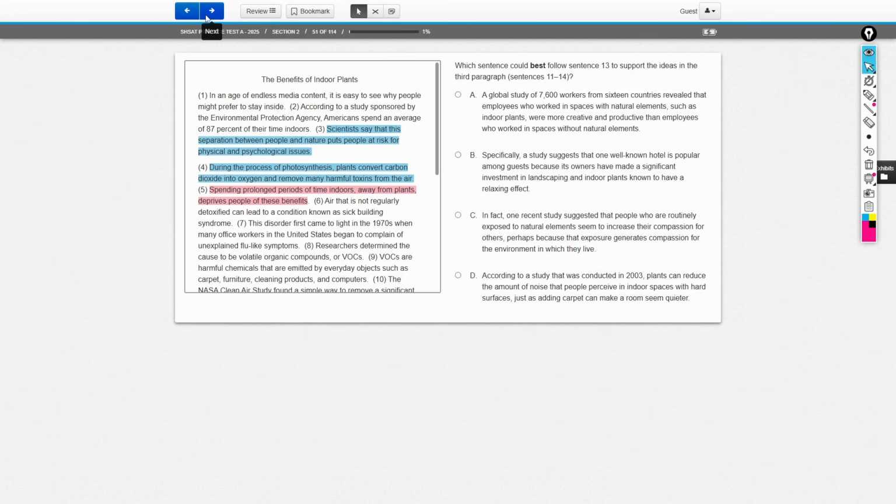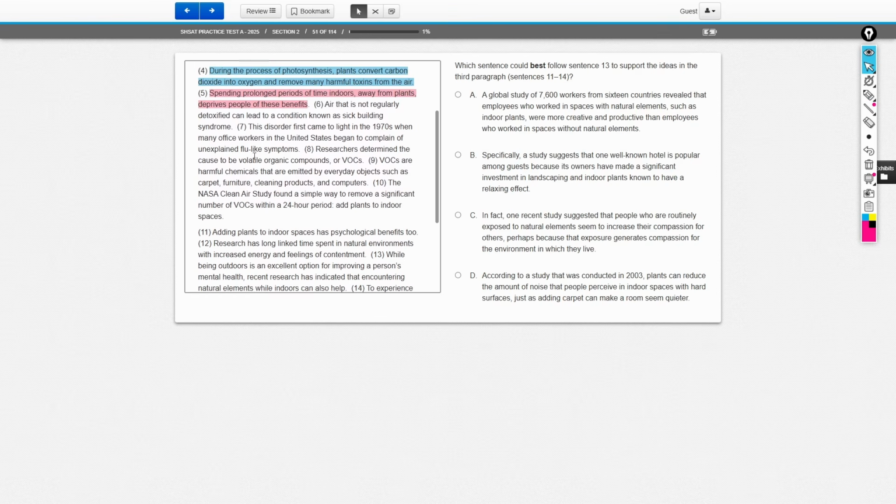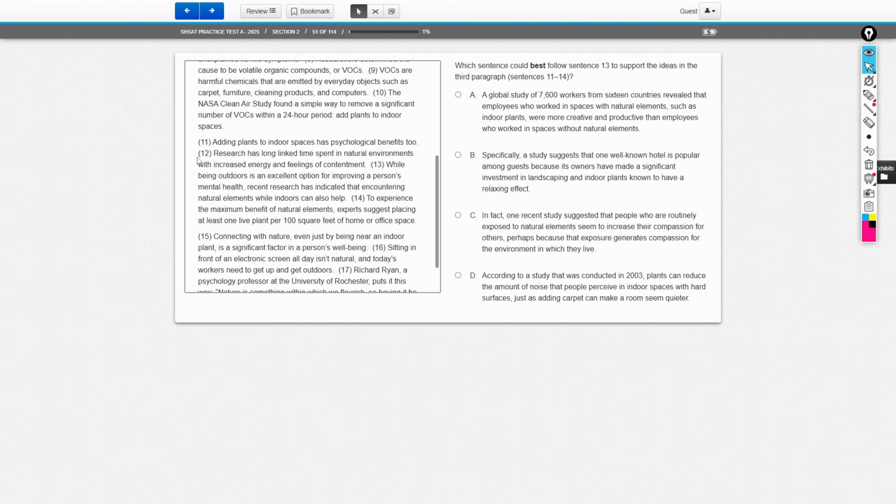All right. Over here, we ask which sentence could best follow sentence 13 to support the ideas in the third paragraph. So let's look at the third paragraph here. This is paragraph 1, 2, and 3. Adding plants to indoor spaces has psychological benefits too. Research has long linked time spent in natural environments with increased energy and feeling of contentment. While being indoors is an excellent choice for improving a person's mental health, recent research has indicated that encountering natural elements while indoors can also help. To experience the maximum benefit of natural elements, experts suggest placing at least one live plant per 100 square feet of home or office space.